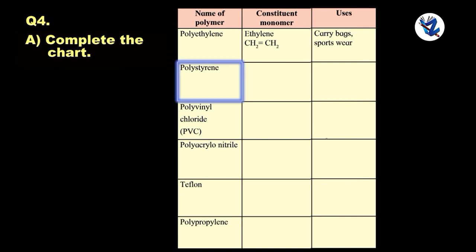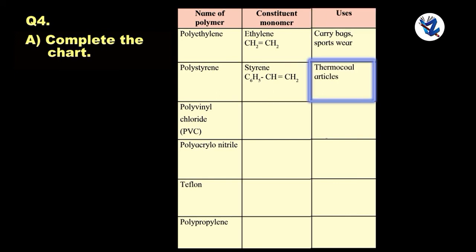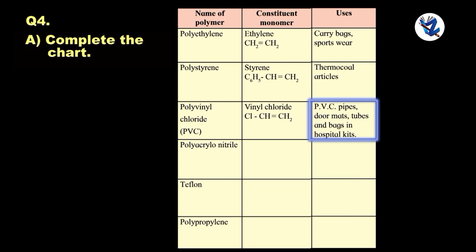Polystyrene, constituent monomer styrene, uses thermocol articles. Polyvinyl chloride PVC, constituent monomer vinyl chloride, uses PVC pipes, door mats, tubes and bags in hospital kits.